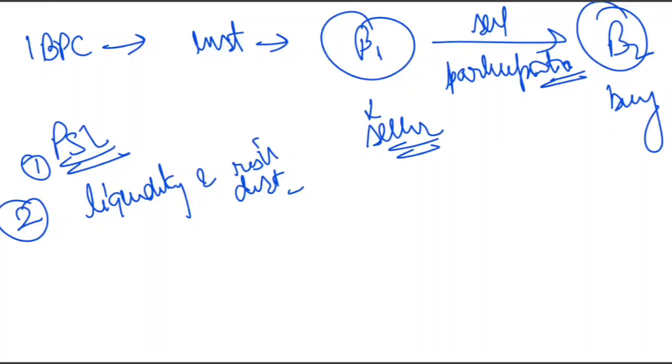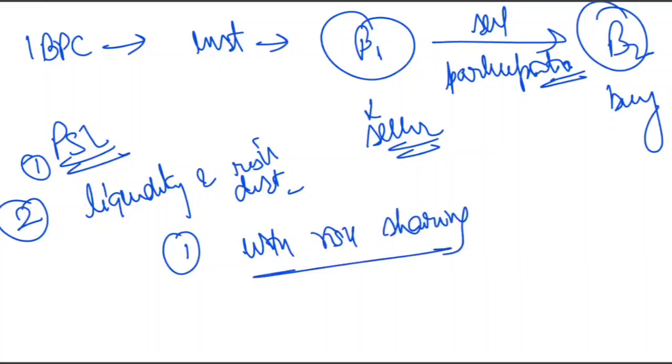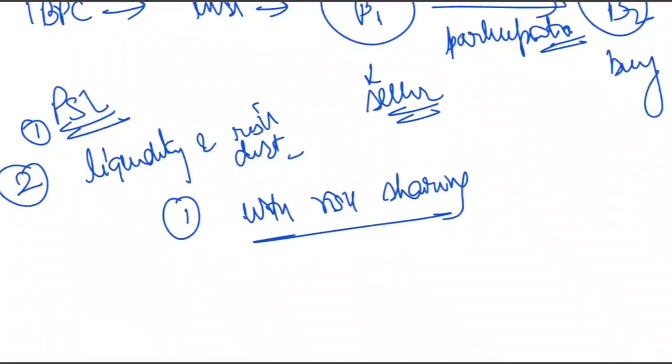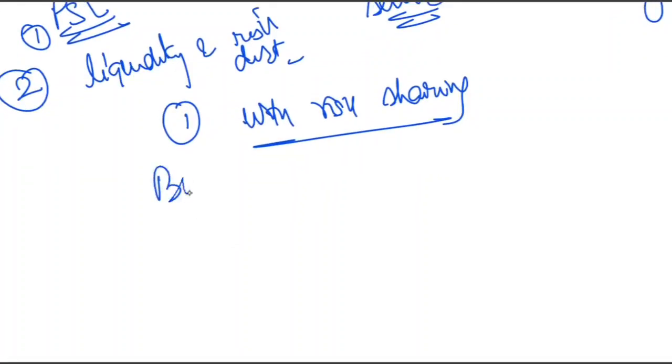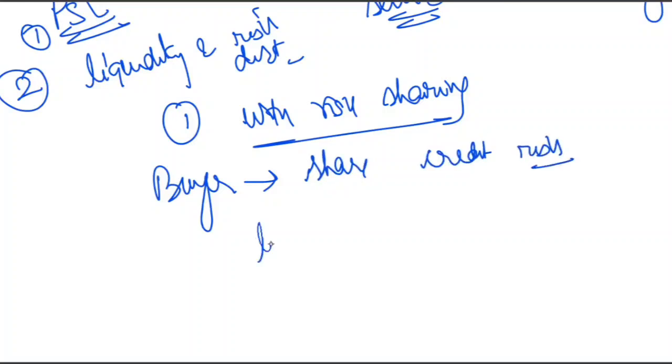Now there are two kinds of IBPC. One is called with risk sharing. What is the meaning of with risk sharing? That means the buyer, that is the participant bank, shares the credit risk. So in the case of risk sharing, the buyer shares the credit risk, and suppose the loan becomes NPA, the loss is shared proportionally.